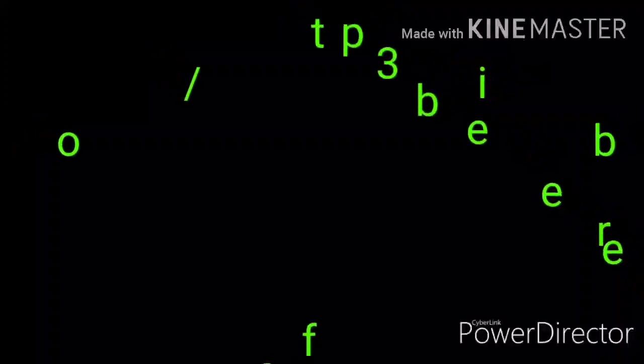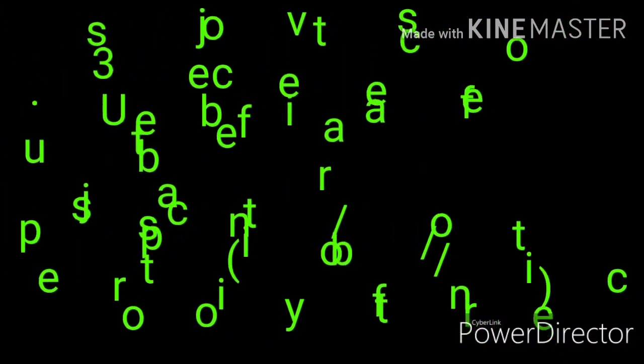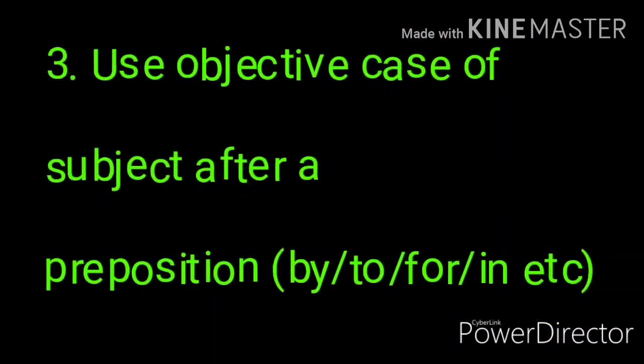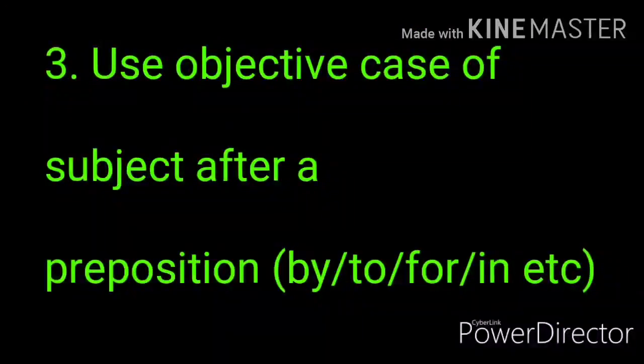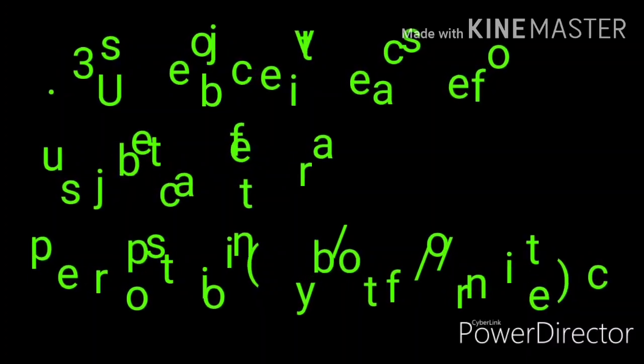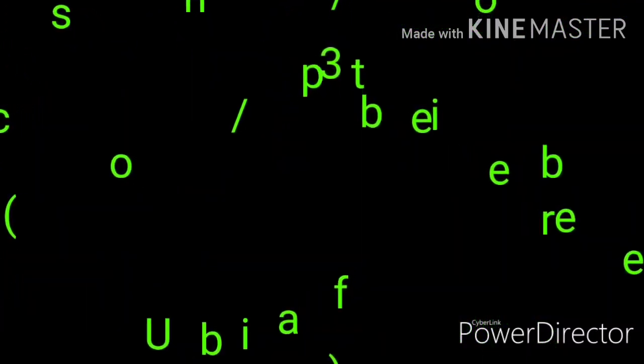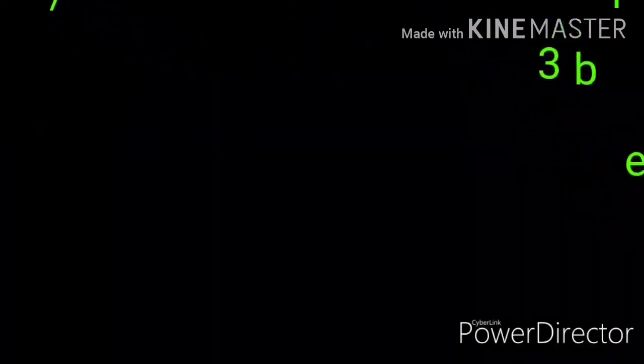Third rule: use objective case of the subject after a preposition. First rule: interchange subject and object. Second, use be plus third form. And third rule is use objective case of subject after a preposition. Means we have to put the subject of active voice at the end of the sentence, in the slot of object.